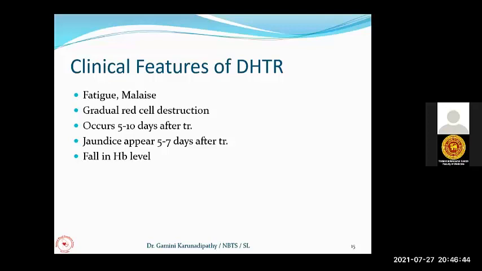It usually occurs 5 to 10 days after the transfusion. Jaundice appears within the first 5 to 7 days. So if any patient develops jaundice 5, 6, 7 days after the transfusion, think of delayed hemolytic transfusion reactions. If you suspect a delayed hemolytic transfusion reaction, you can call the blood bank and send a sample to exclude the possibility of delayed hemolytic transfusion reactions.